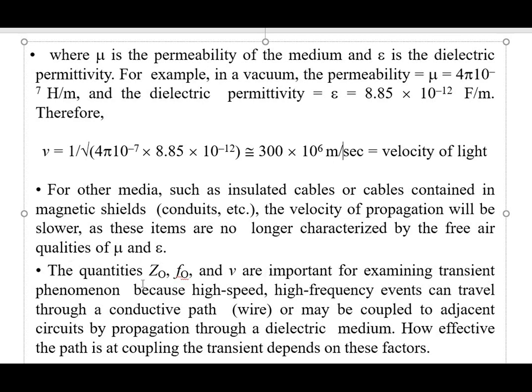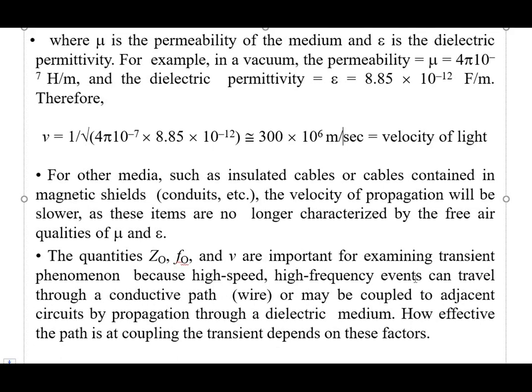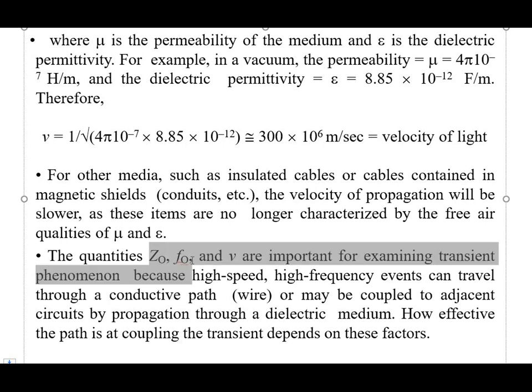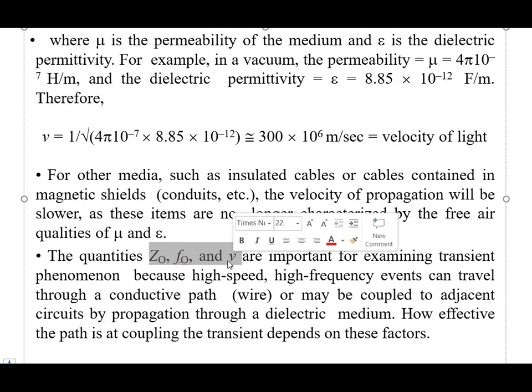The quantities Z0, F0 and V are important for examining the transient phenomena. For examination of the transient, three quantities are most important: Z0 characteristic impedance, F0 natural frequency, and V velocity of propagation of the wave.